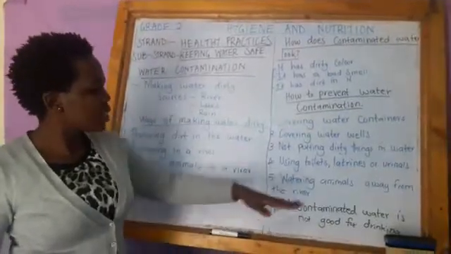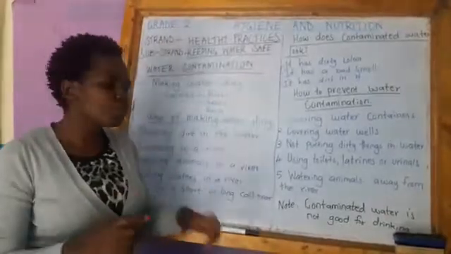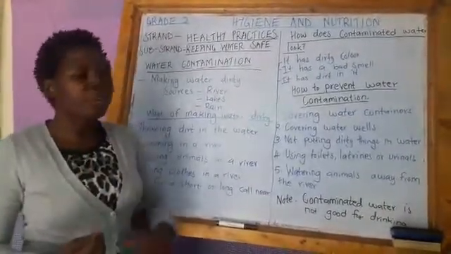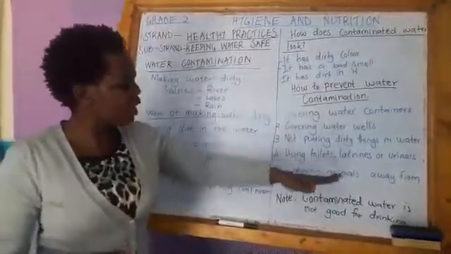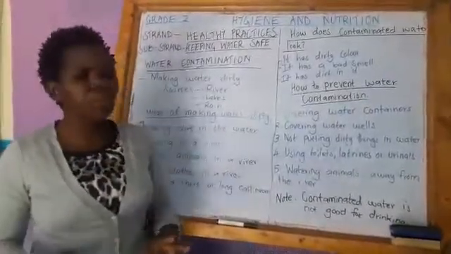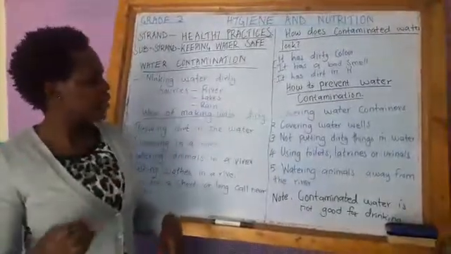Number 4, using toilets, latrines, or urinals. We have to use these 3 when we are going for a short or long call. When you do these outside the latrine or outside the toilet, it will make water dirty, because when it rains, it will flow back and make our water dirty from the source.